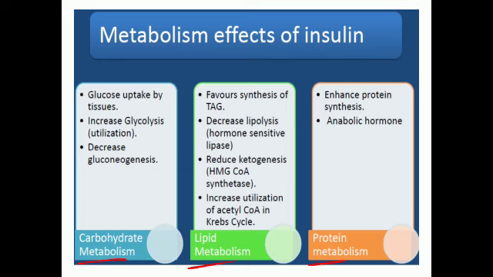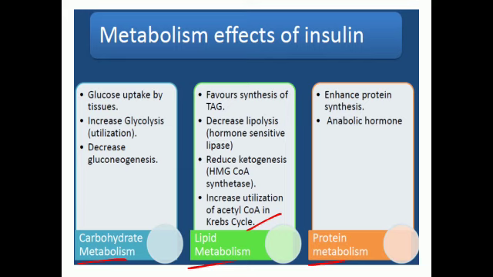It is going to increase the fatty acid synthesis also, so that we can group it under lipid metabolism. It increases fatty acid synthesis. It increases the formation of triacylglycerol. It decreases lipolysis. The hormone sensitive lipase enzyme activity is decreased. It reduces ketogenesis and increases utilization of acetyl-CoA in the Krebs cycle.